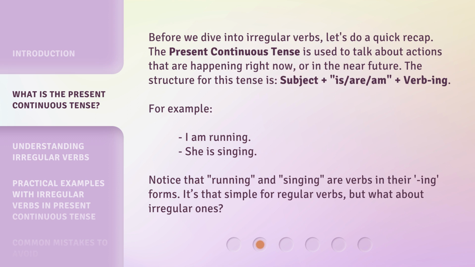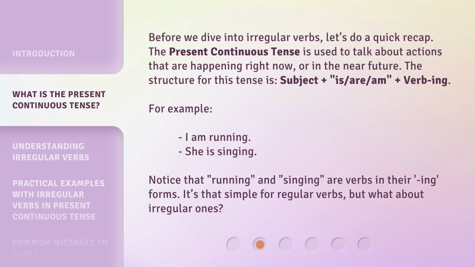Before we dive into irregular verbs, let's do a quick recap. The present continuous tense is used to talk about actions that are happening right now, or in the near future. The structure for this tense is subject plus is, are, am, plus verb plus ing. For example, I am running, she is singing.